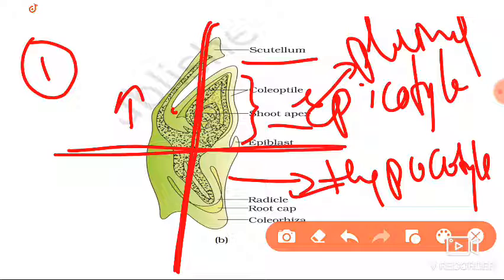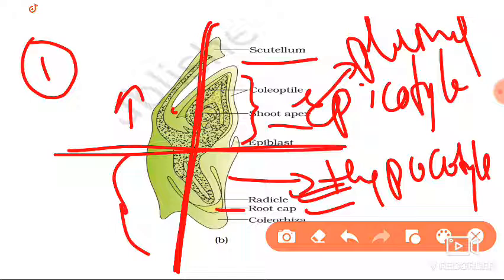The upper region we call the epicotyl, and the lower region the hypocotyl. You can see the radicle here in the hypocotyl region, and that radicle is mainly covered by the root cap.